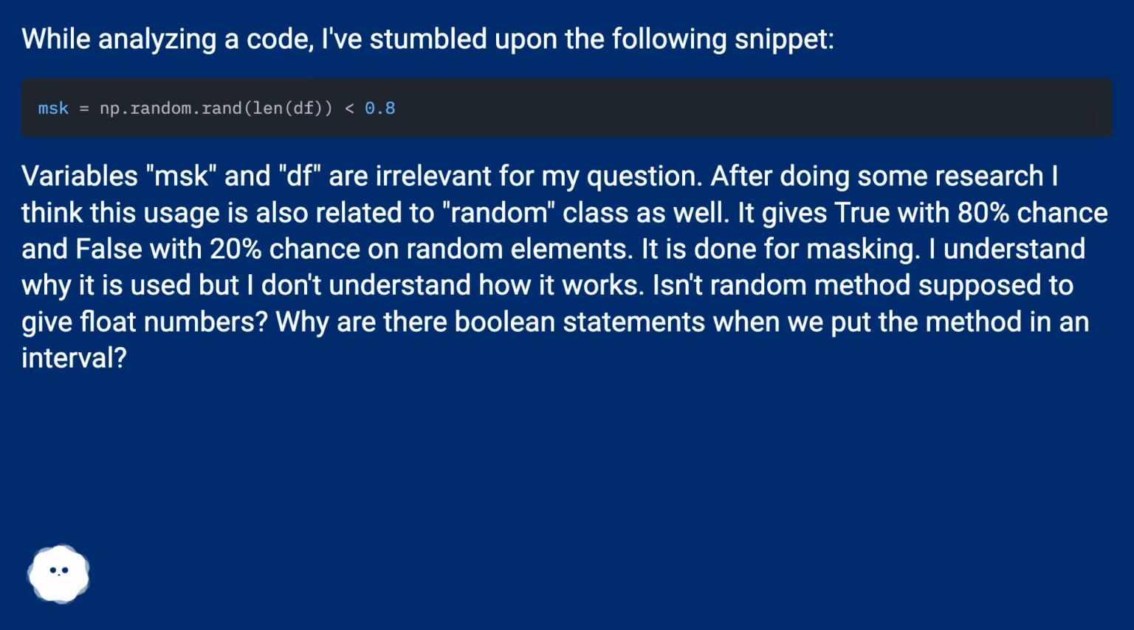It gives True with 80% chance and False with 20% chance on random elements. It is done for masking. I understand why it is used, but I don't understand how it works. Isn't the random method supposed to give float numbers? Why are there Boolean statements when we put the method in an interval?